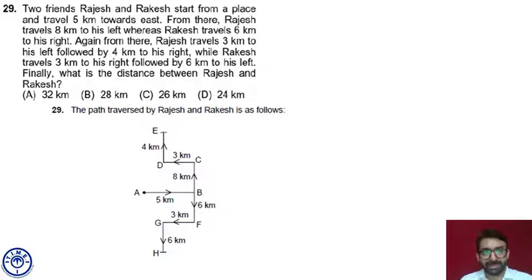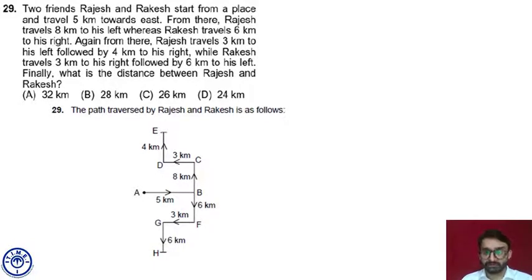Now the second person, Rakesh, was at B and he traveled 6 kilometers towards south, took a right turn and reached F. Then he again took a right turn and traveled 3 kilometers, reached G, facing south. You have to understand he's facing south and took a right turn. That means he must be moving in which direction? West. And reached G after traveling 3 kilometers. And at G, he is facing west.